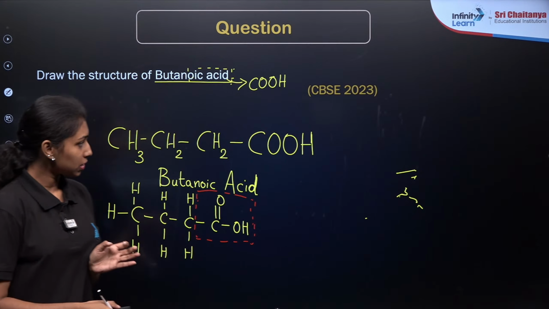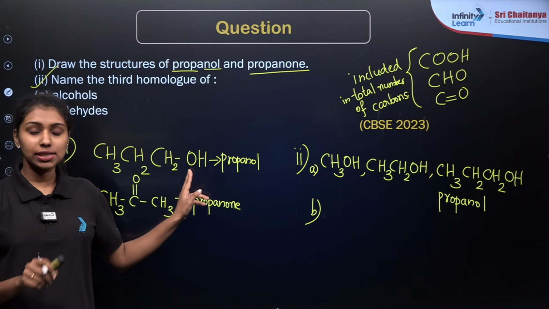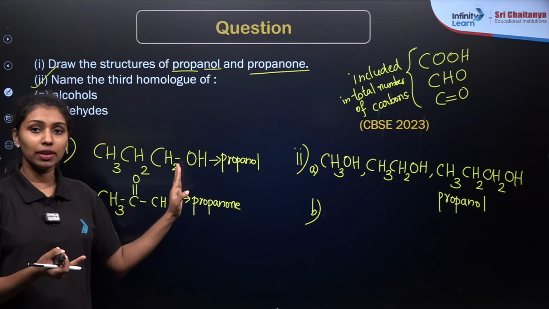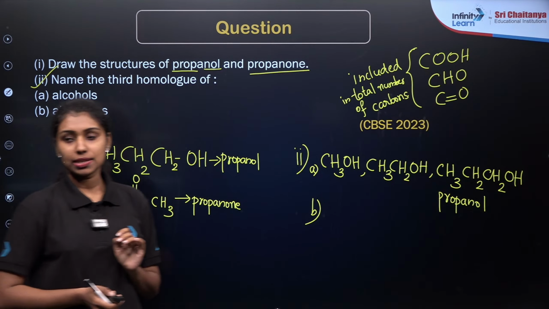But in the case of this question, the functional group is OH. There is no presence of carbon in it. That's why we are giving the total 3 carbons. After that, we are giving the OH group here. Is that clear?